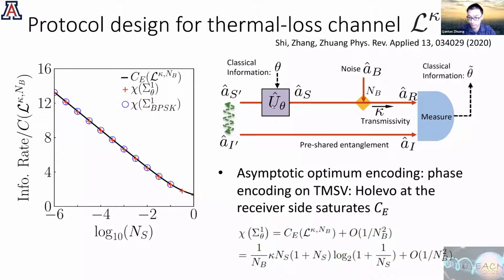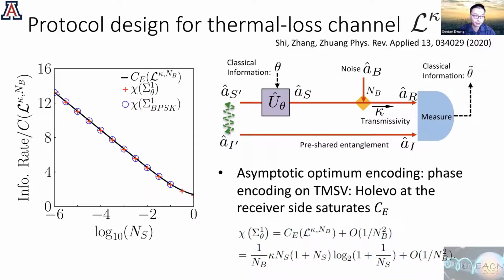So let me explain in detail what phase modulation is. Basically, if you think about the mode as a complex number, it shifts the phase of the complex number by theta. And what we showed is that if you calculate this set of states generated by two-mode squeezed vacuum and the phase encoding at the receiver side, the Holevo capacity of this ensemble, the Holevo accessible information about this received state at the receiver side, is equal to the entanglement-assisted communication capacity of this thermal loss channel plus a correction that is decaying with the input thermal noise. So when the thermal noise is very large, this is the asymptotic optimum encoding.